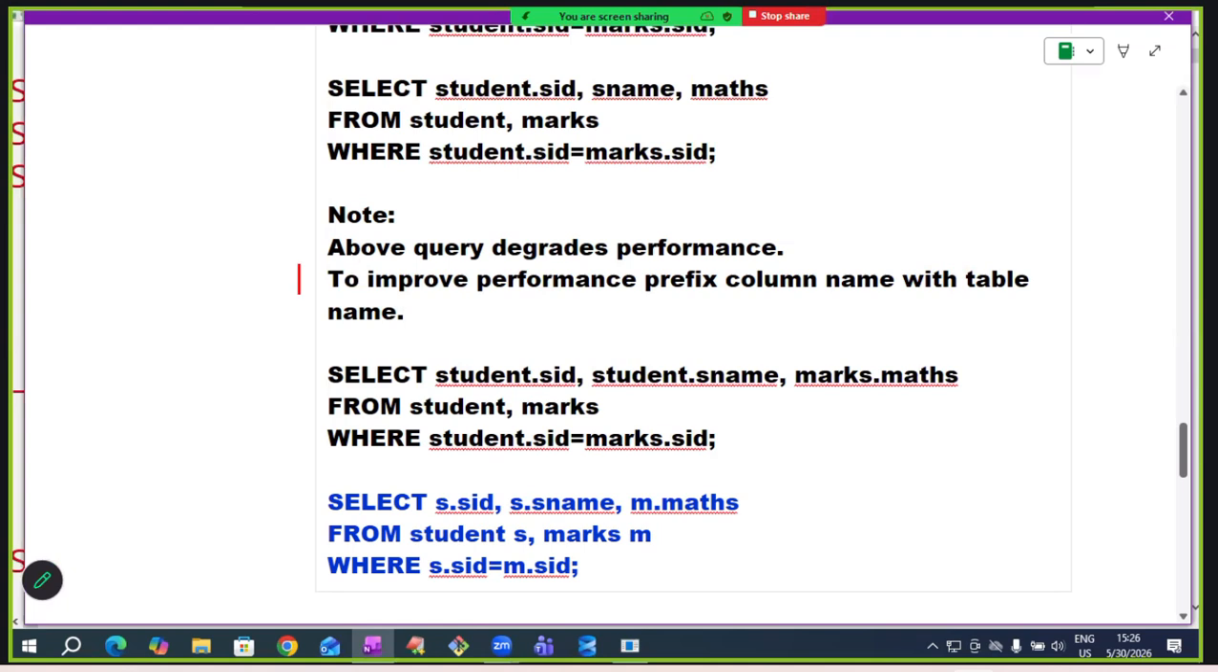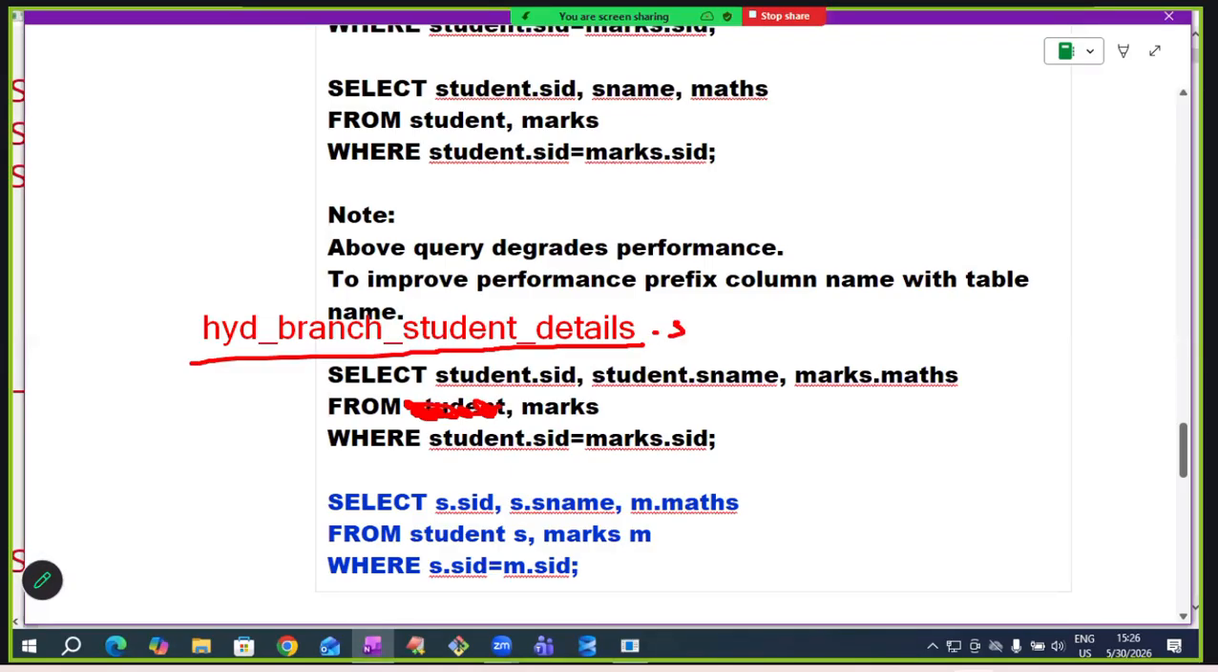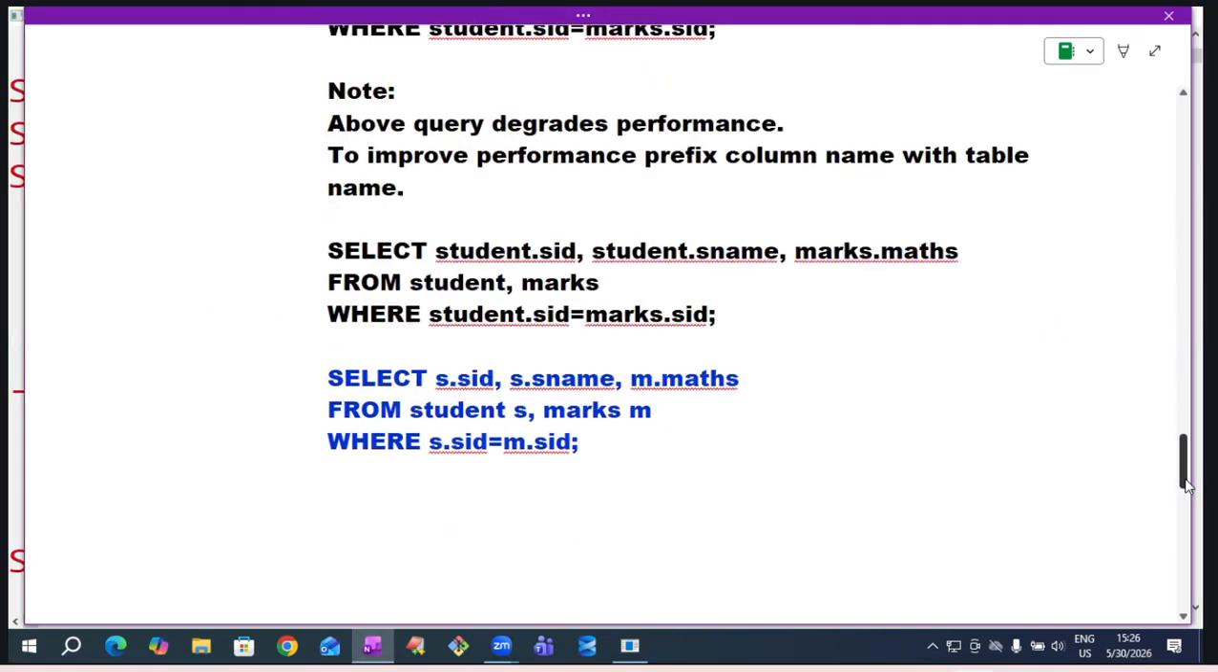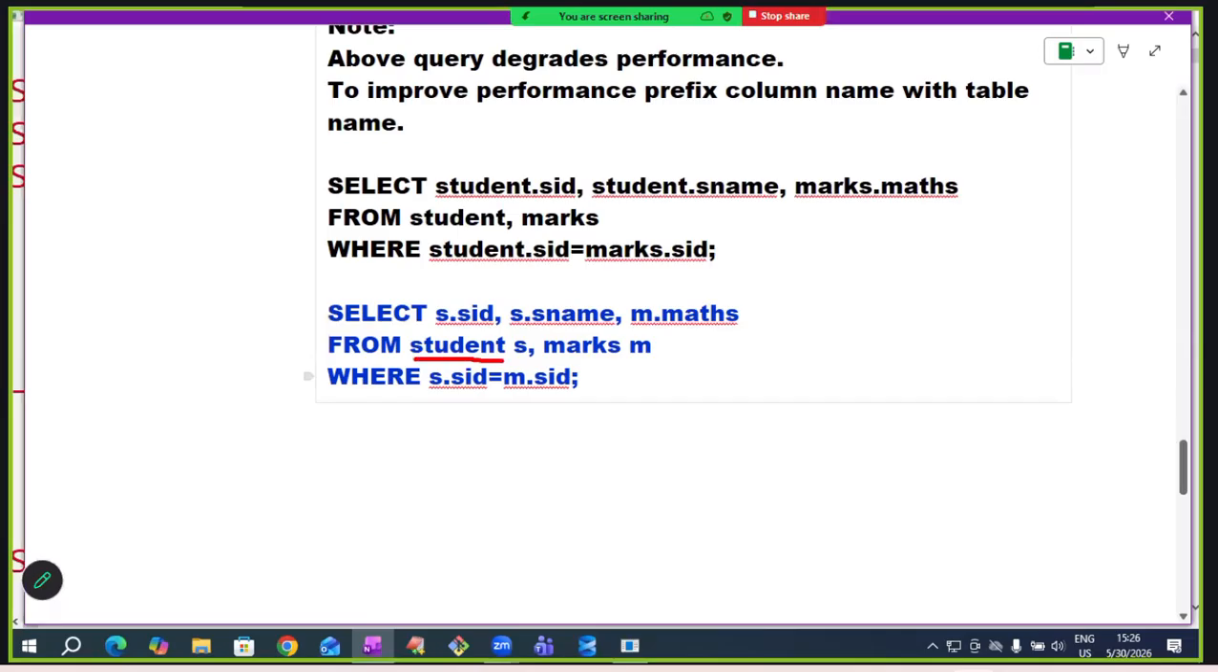In real time, table names may be lengthy. Hyderabad branch student details, a lengthy table name. Assume that the table name is not student. Table name is Hyderabad branch student details. Now what do you have to type? Hyderabad branch student details dot SID, comma, Hyderabad branch student details dot SNAME. The table name is lengthy. You have to type many characters. To make it short, I am using a table alias. Hyderabad branch student details is a lengthy name. I am making it short, S.